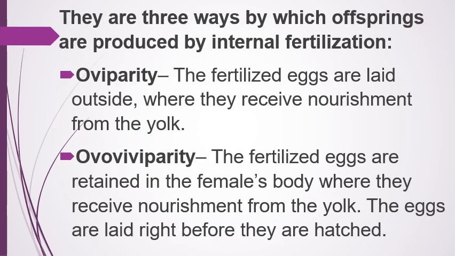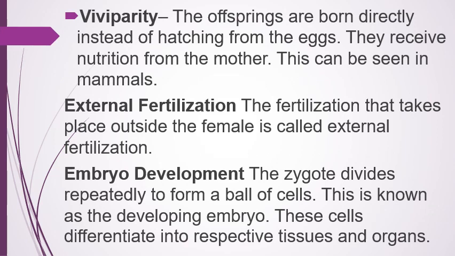Oviparity: the fertilized eggs are laid outside where they receive nourishment from the yolk. Ovoviviparity: the fertilized eggs are retained in the female's body where they receive nourishment from the yolk. The eggs are laid right before they hatch. Viviparity: the offsprings are born directly instead of hatching from eggs. They receive nutrition from the mother. This can be seen in mammals. External fertilization: the fertilization that takes place outside the female is called external fertilization.